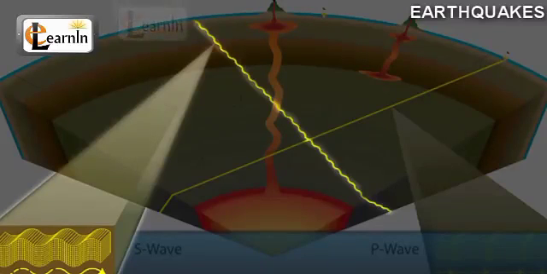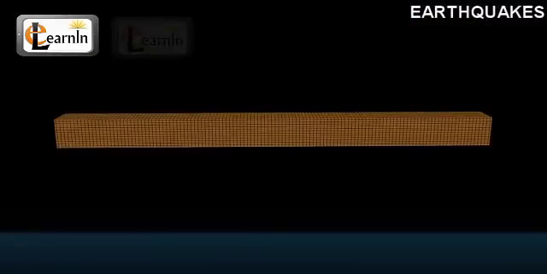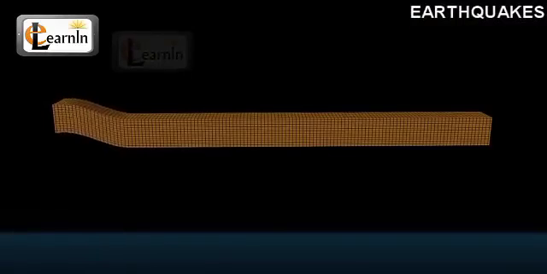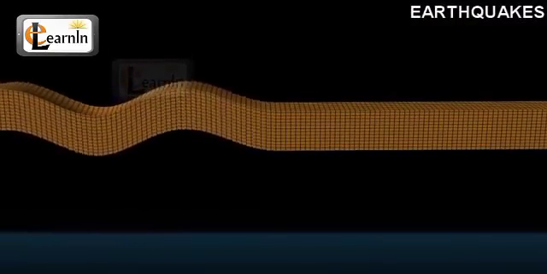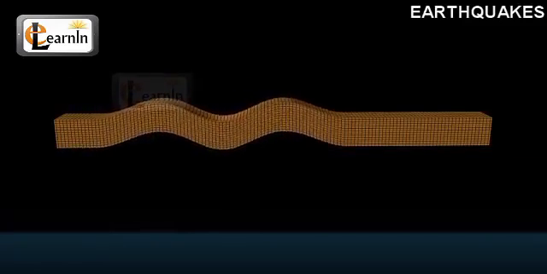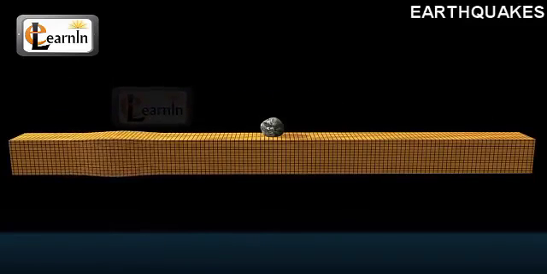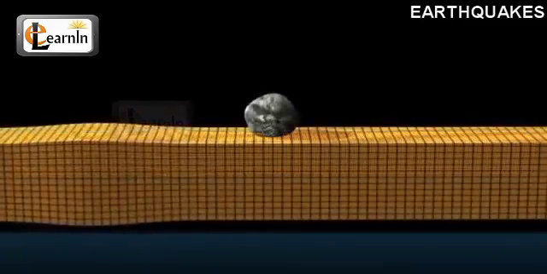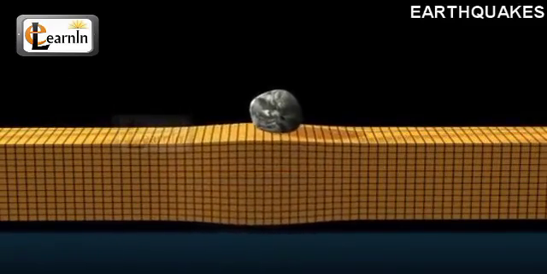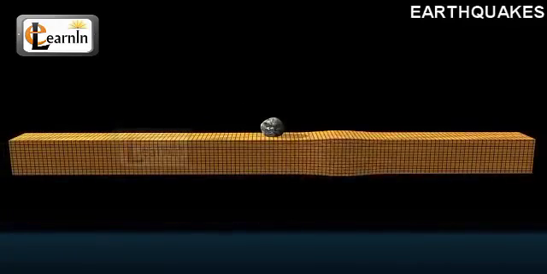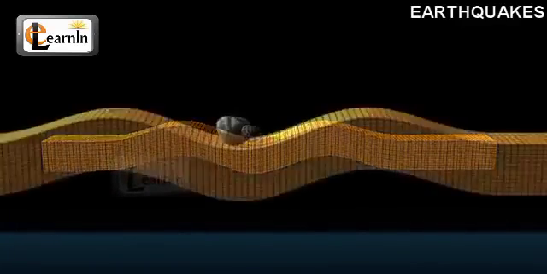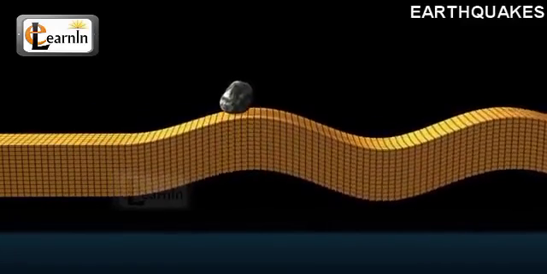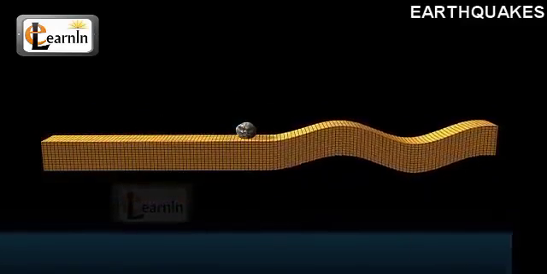are called secondary or S waves. The primary waves cause the particles of rock to vibrate forwards and backwards in the direction of the waves. Secondary waves, on the other hand, cause the particles to oscillate at right angles to the direction of the waves.